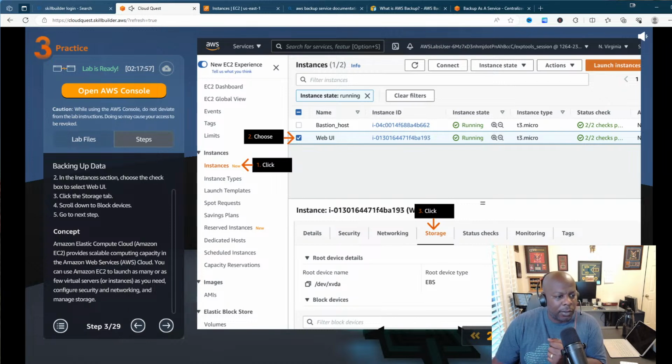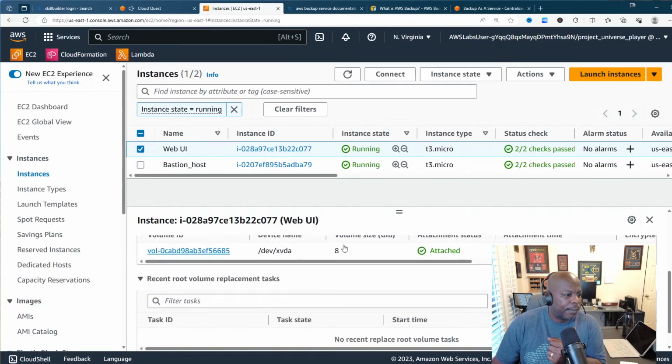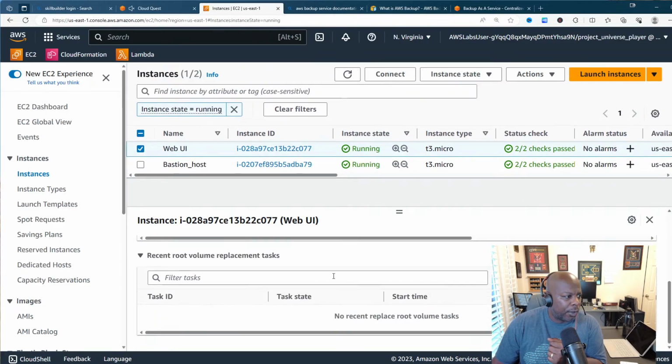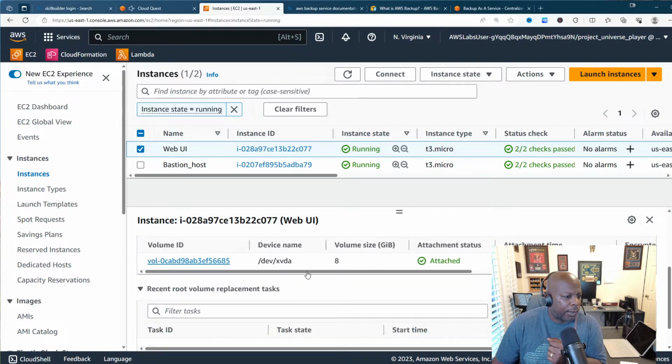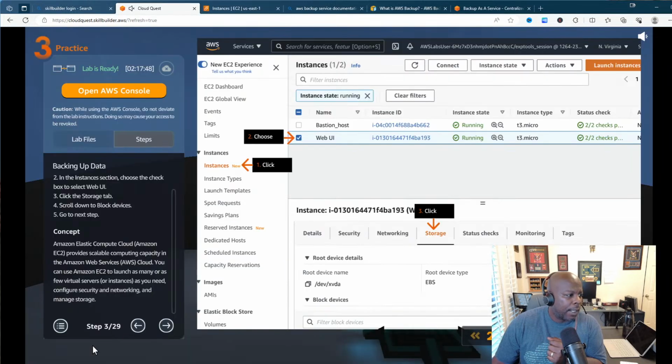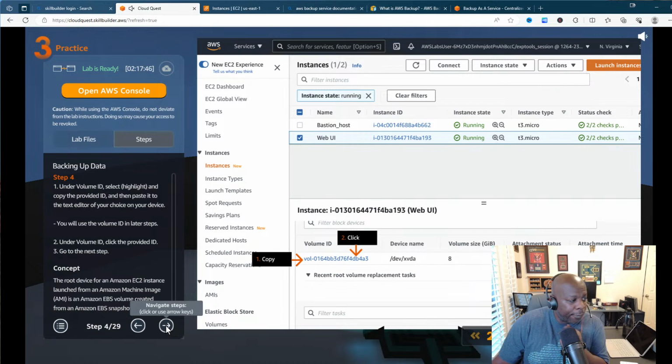All right, so it tells us to click on storage and then scroll down to the bottom. So we clicked on storage. Yes, we did. And then we scroll down to the bottom. Now let's go to our next step, step 4. Under volume ID, select and copy the provided ID, then paste it to a text editor.